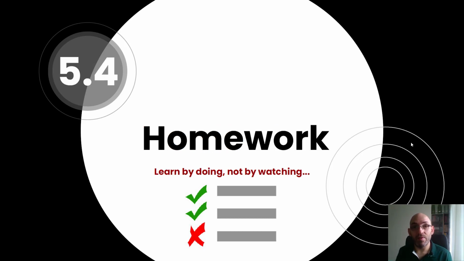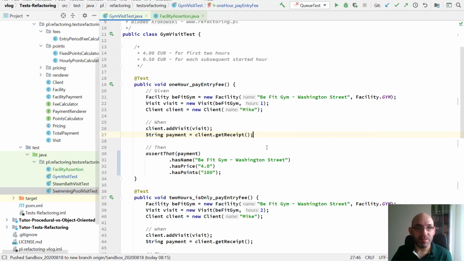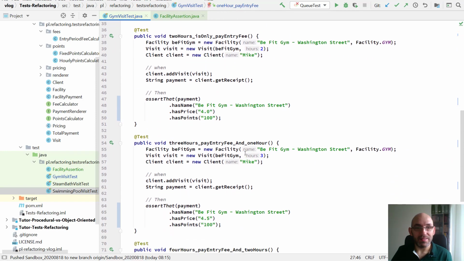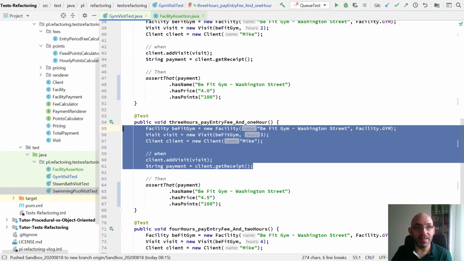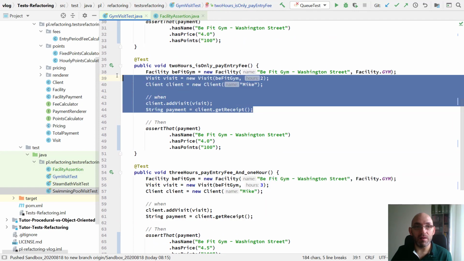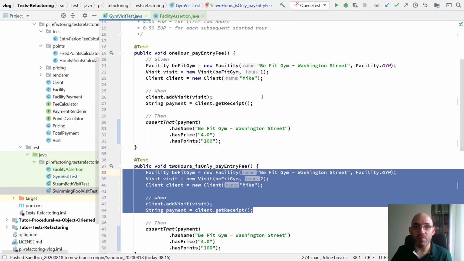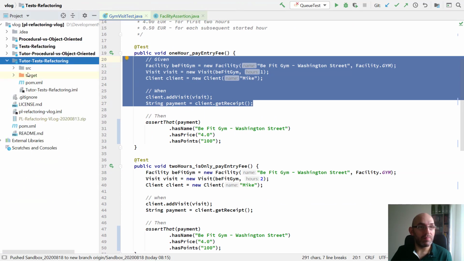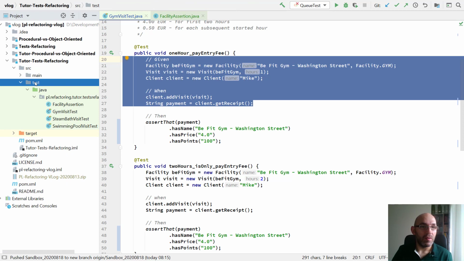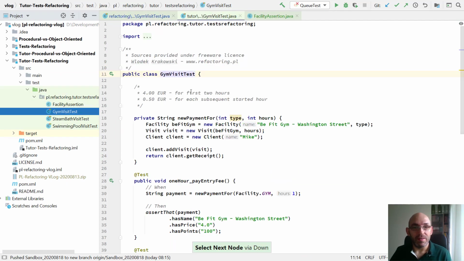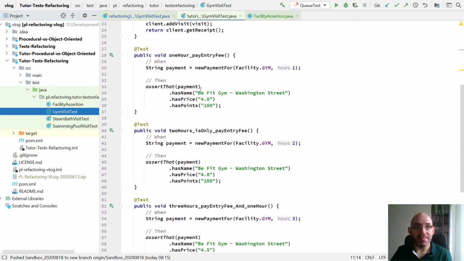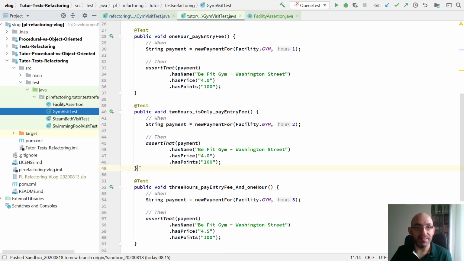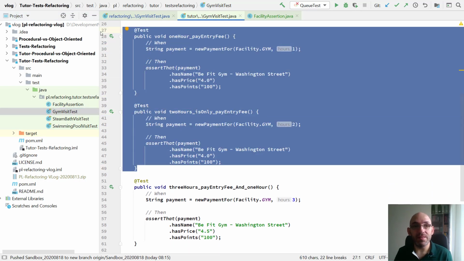And now it is time for your turn. Homework. I haven't refactored everything. As you see, the test cases still contain a significant amount of duplicated code. And if you go into tutor, you will see that all of the test cases are significantly smaller.